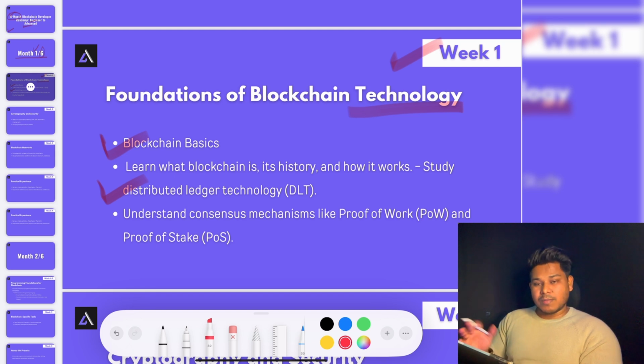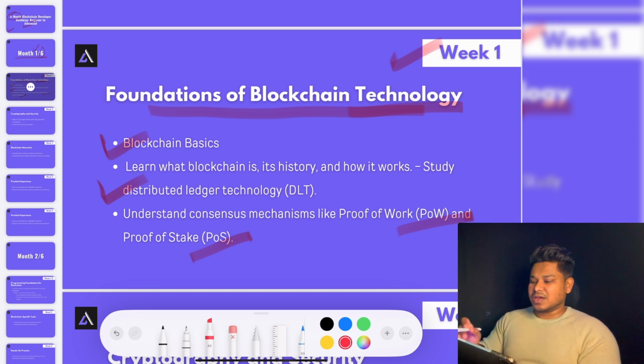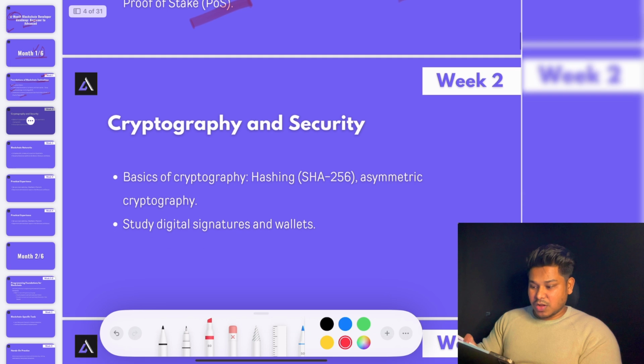After that, you have to learn about the mechanisms, what kind of mechanisms we have. We have POS, we have POW, what they are, what kind of problem we have in each one of these mechanisms, what kind of solution we can bring in terms of scalability. So in the very first week, you have to simply make a complete note about the fundamentals of blockchain. That's the only thing you have to do in the very first week. Once you're done with that, you have to move to the next week of the first month.